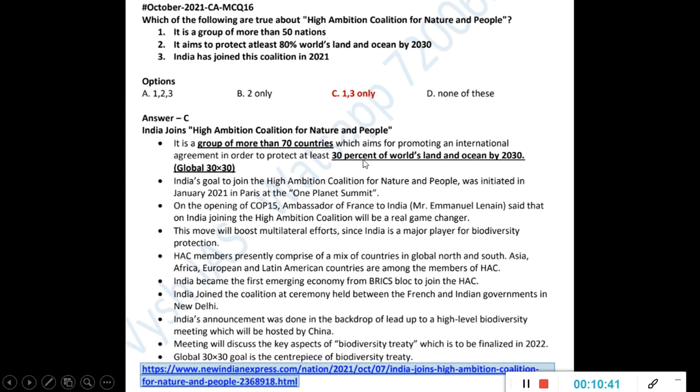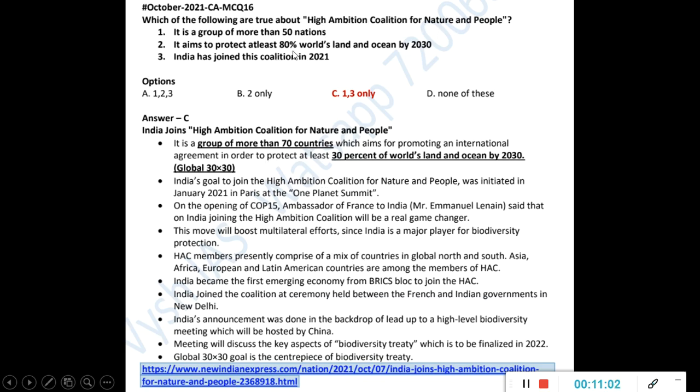It's actually only 30%. So logically, if you think, you will understand what is the most extreme statement that you have to eliminate. And it has more than 50 countries, that is 70 countries. So the first statement is correct, and India has joined in 2021, so that is also correct, and that is the reason you were supposed to know about this. Else there are many coalitions around the world. You don't have to study everything, but India has joined this in 2021, so you have to know.